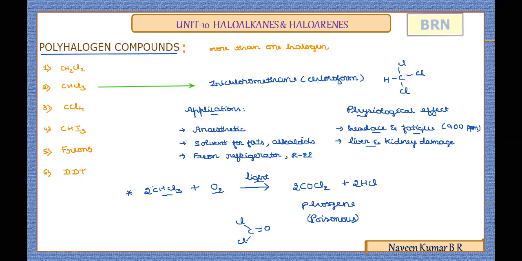Why is chloroform not used nowadays as an anesthetic in surgery? This compound combines with the oxygen of the air in the presence of light to give an important poisonous compound called phosgene. Hence, the usage of this compound is not observed nowadays. You can remember with the help of this equation the adverse effect of the compound, what happens if it reacts with oxygen of the air. Hope this is clear. We will learn the next one.